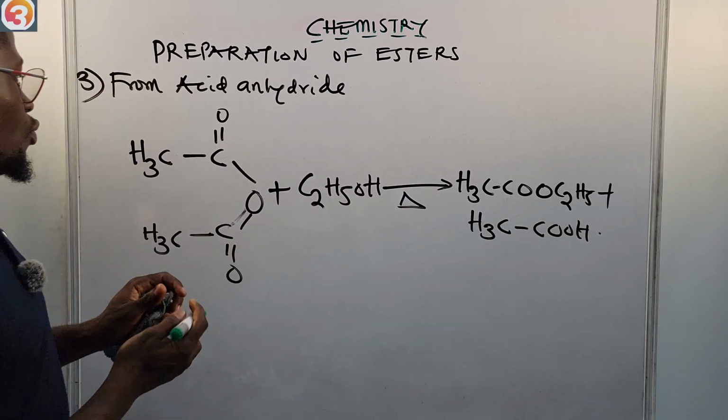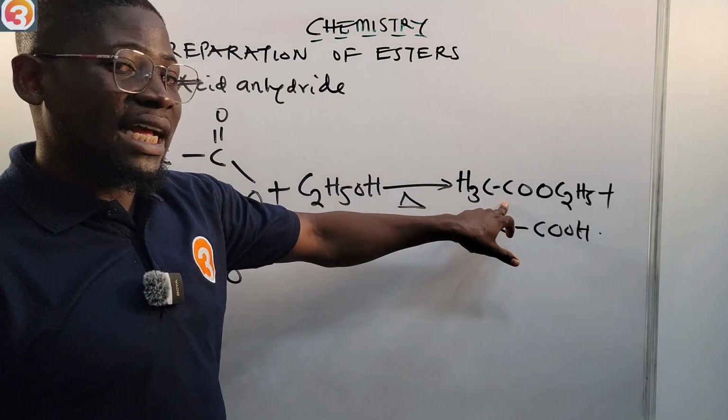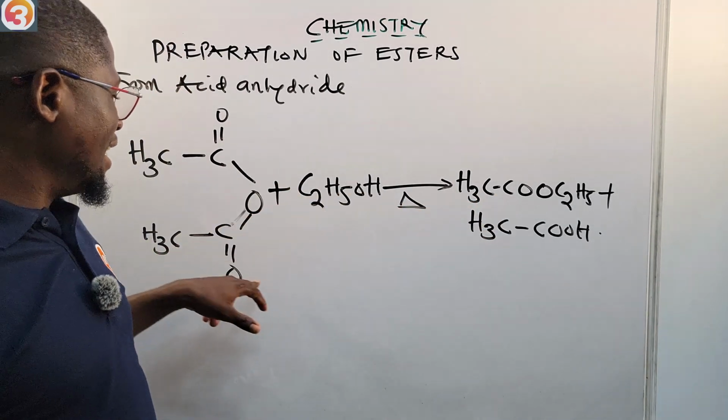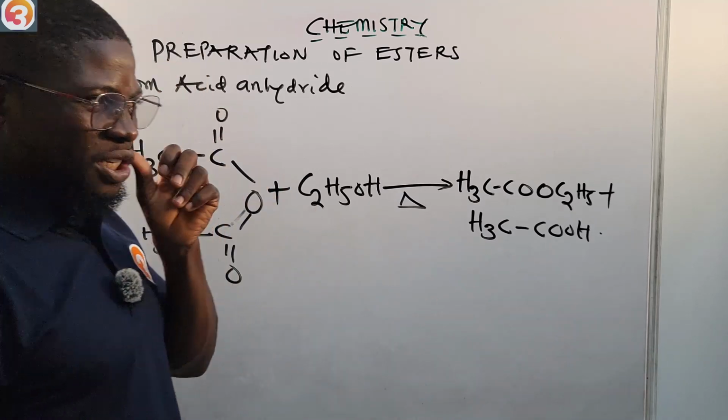So I'm using one of the H3C here to form the ester. Then the other H3C is used to form the carboxylic acid. So it's very, very easy. The product is very easy.